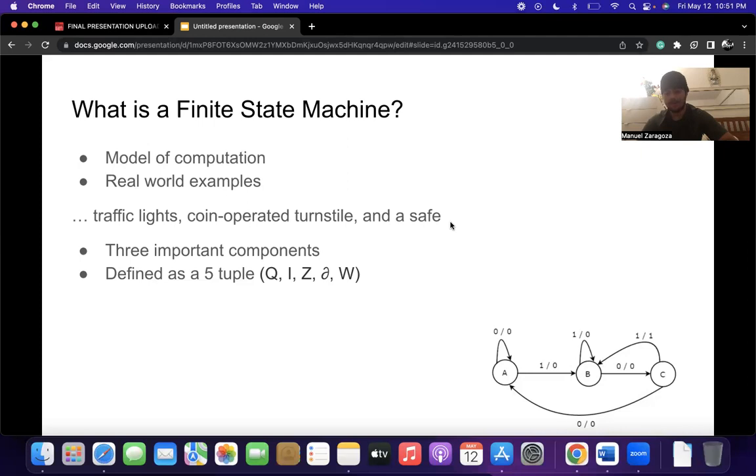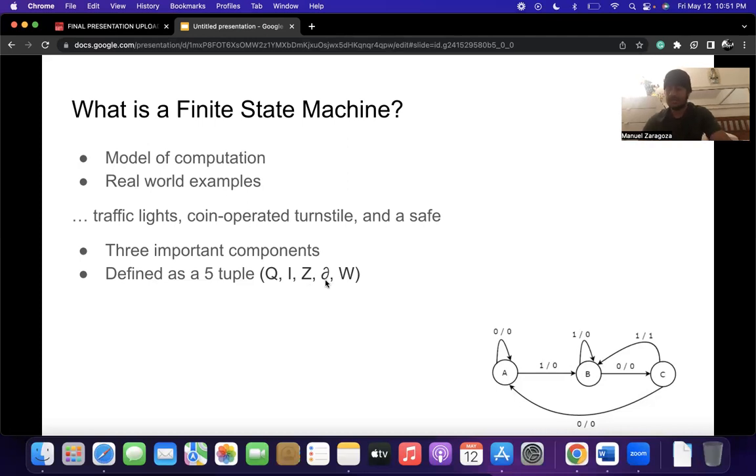A finite automaton is a simple state machine with two states, off and on. Basically, it is represented by a 5-tuple, which is right over here. Q is the finite set of states. This symbol right here represents the finite set of input symbols. Z is the finite set of output symbols.